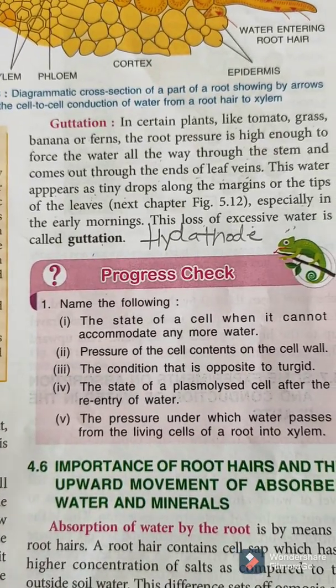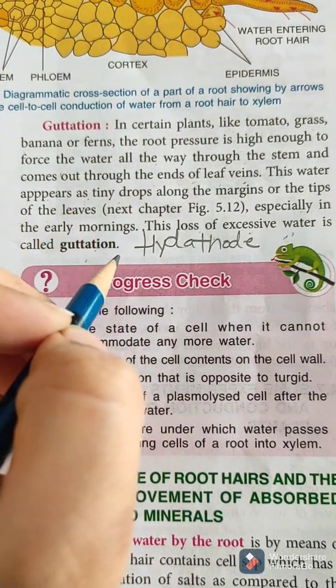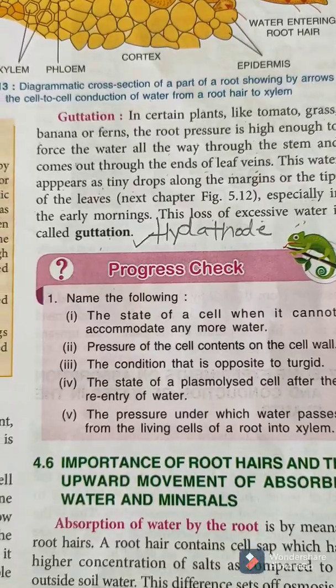So I have another experiment which will show the process of guttation. Look at this video. Here you are going to observe water drops on the margins of the leaves. So this shows that guttation happened here. So look, it is very clear from the video that leaf margins bear water droplets.